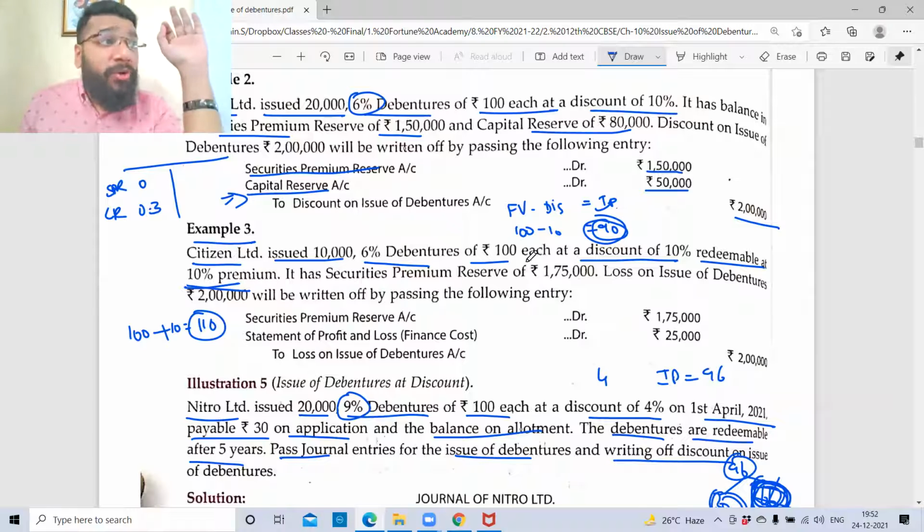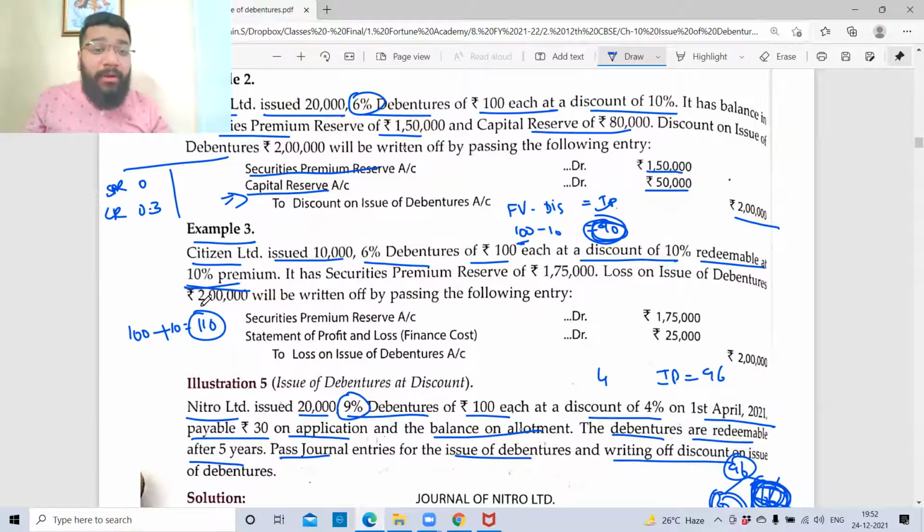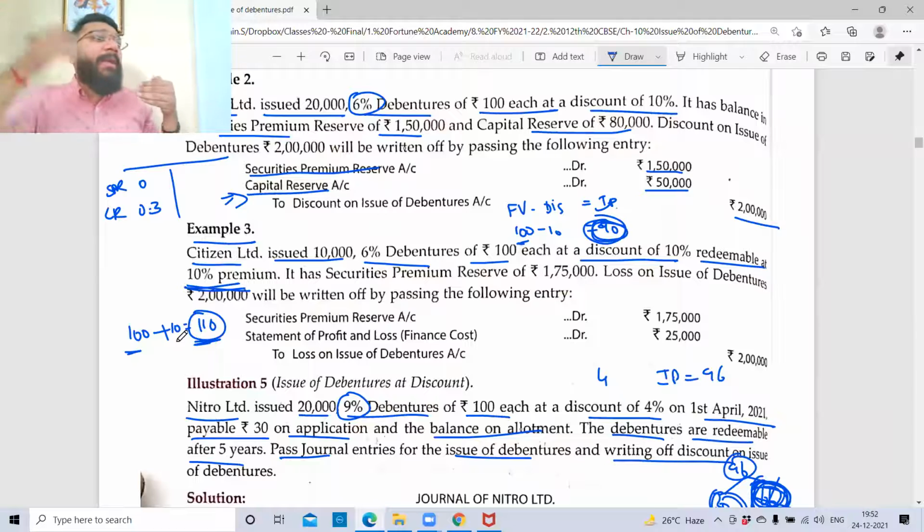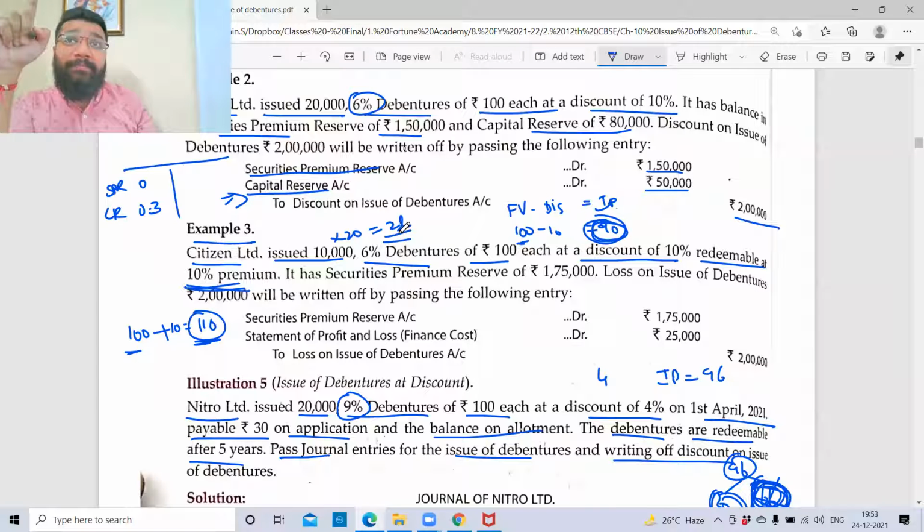This debenture is issued at a discount of 10 rupees. So out of 100, 10 rupees you gave as discount, 90 rupees only is coming into the bank account. But when you're repaying, you're redeeming at 10% premium. Premium is also calculated on the face value. So 100 rupees plus 10 rupees means 110 rupees. You got 90, but you're repaying 110. So how much is the loss? 20 rupees per debenture. And you have issued 10,000 debentures. So what is your total loss? 2 lakh rupees is your total loss.